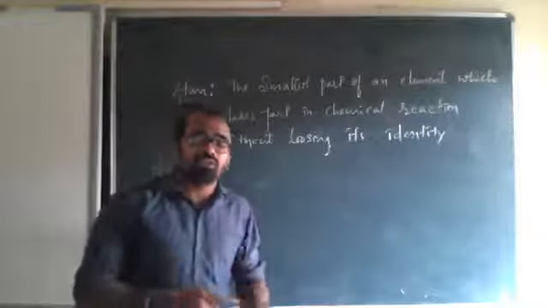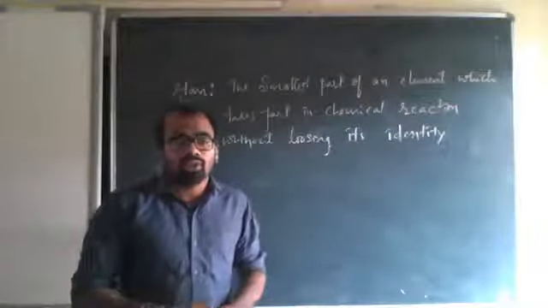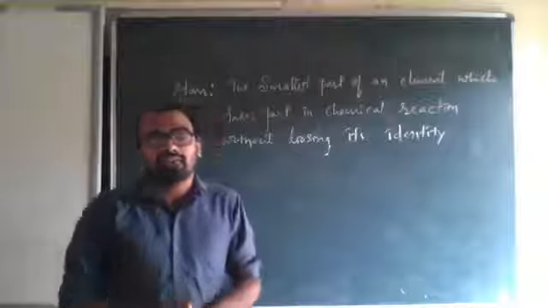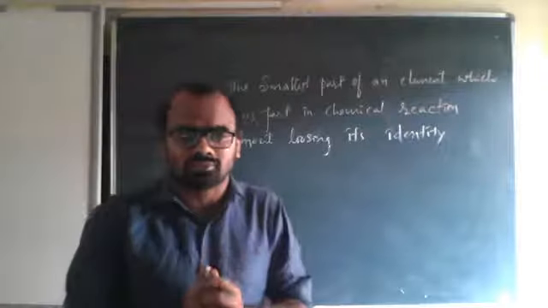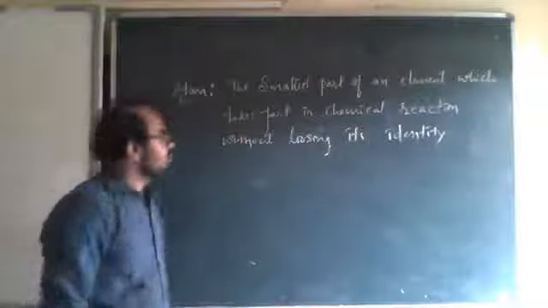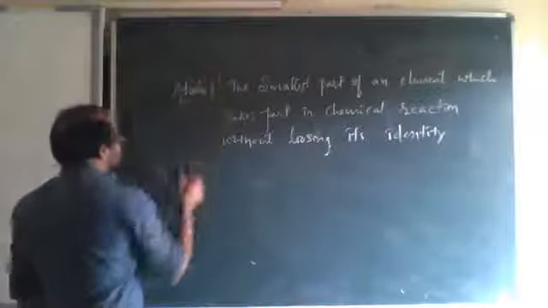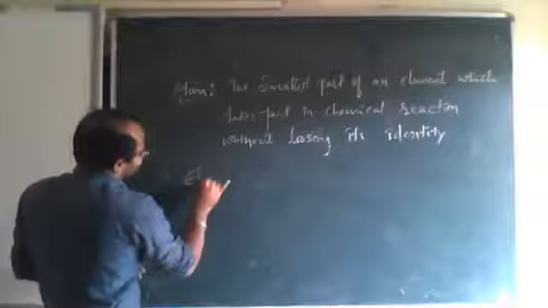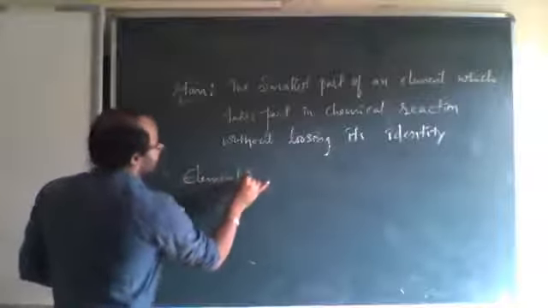But usually these are indivisible. Again, these are the very smallest part. So atoms are very, very small. So after this atom, we can see element. Definition of element.